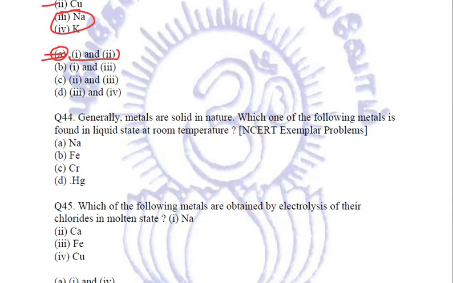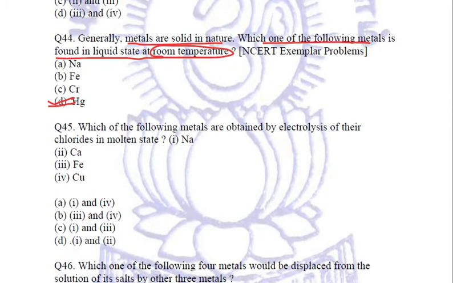Coming to the next question. Generally, metals are solid in nature. Which one of the following metals is found in the liquid state at room temperature? Everybody knows the answer. It is mercury. It is the only metal which is found in the liquid state at room temperature. So D, mercury, you are going to mark as your answer. Right?